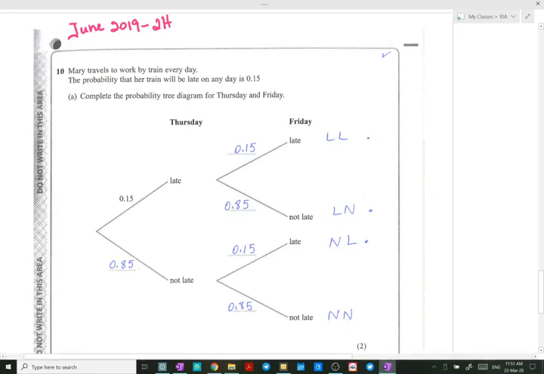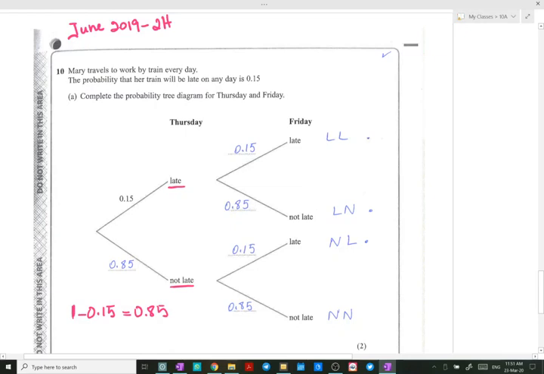So the two options for the train that we have here are either late or not late, so they are the only two outcomes. This is why we say 1 minus 0.15 is equal to 0.85. So the probability that the train will not be late is 0.85.